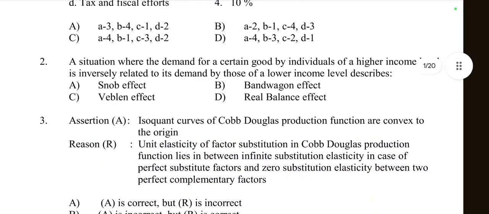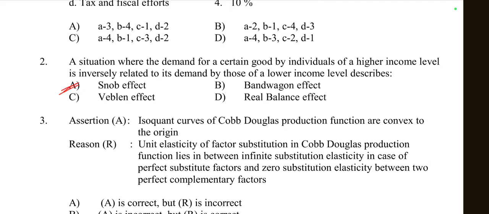Then question number 2. A situation where the demand for a certain good by individuals of a higher income level is inversely related to its demand by those of a lower income level is described as: snob effect, bandwagon, Veblen, or real balance. So it is called the snob effect.